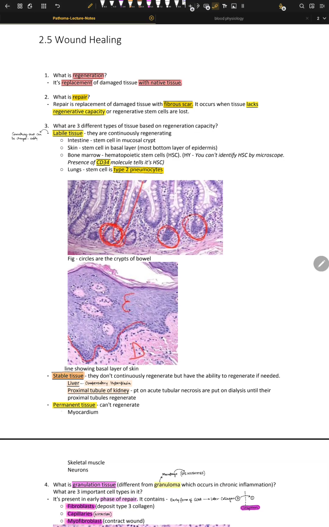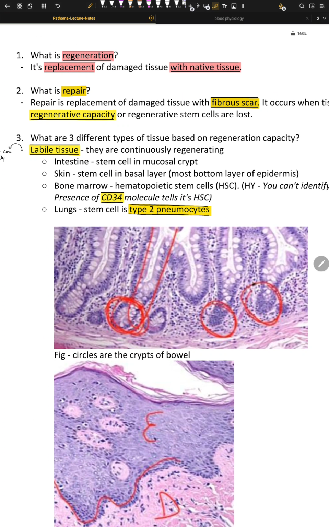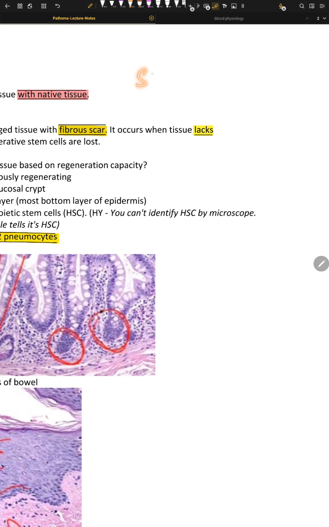Now, question number one: what is regeneration? The word regeneration means replacement of the damaged tissue with its native tissue. That's the concept of stem cells.